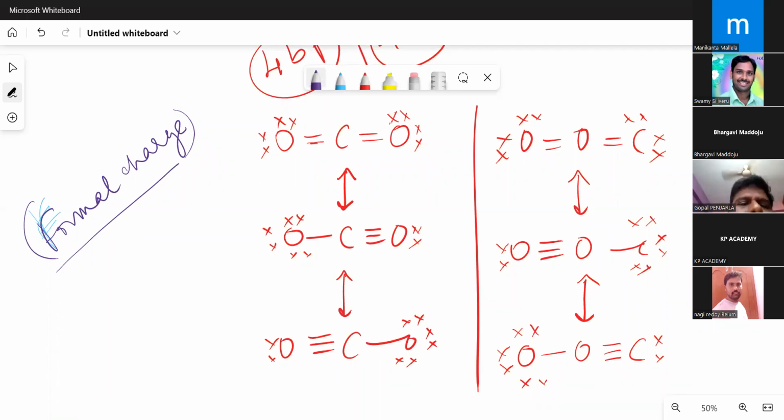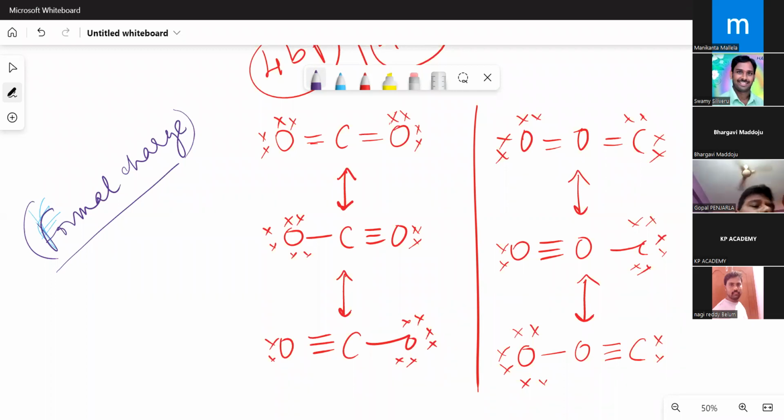And every atom is getting 8 electrons. But because of the socialism, all atoms may not be happy. Sometimes some atoms are losing electrons, some atoms are gaining electrons. The happier situation is where atoms are neither losing more nor gaining more, but still they are getting stability because of the chemical bonding.